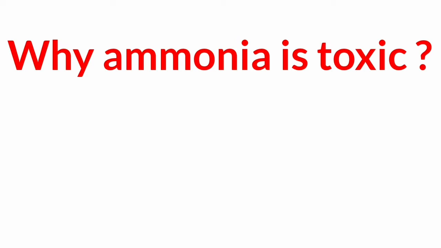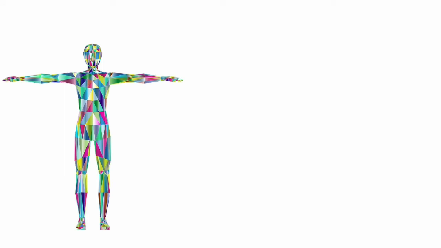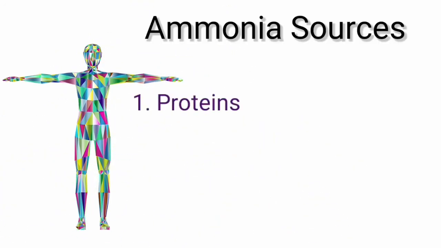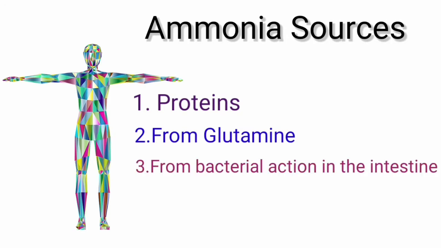This video is about the biochemical basis for the ammonia toxicity. Generally, ammonia is produced by all tissues during the metabolism of a variety of compounds. For example, during the metabolism of proteins. That is a major source of ammonia. Now, ammonia which is produced is toxic.